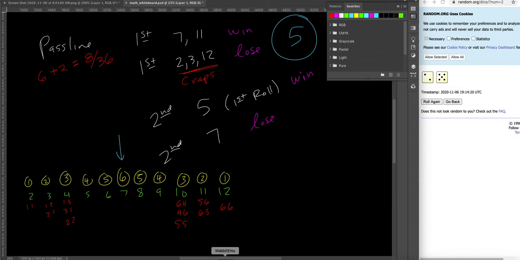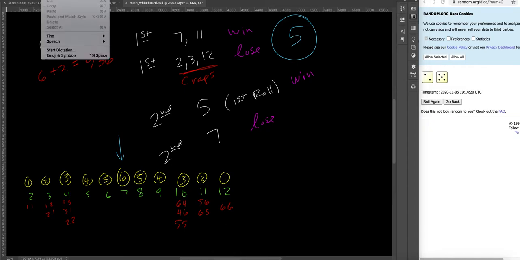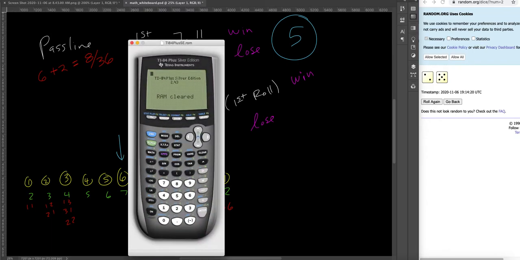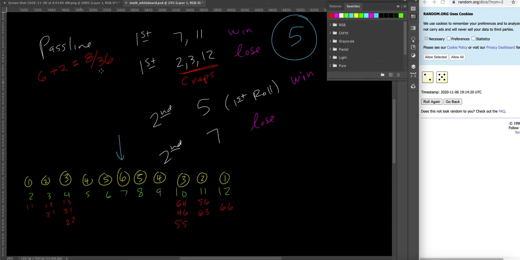Okay, so we can throw that into a calculator. And so that's like 22%. Okay, so it's still not very likely that you're going to win. It's less than 1 out of 4 that you're going to win. And if you end up losing, you lose all that money. So it's still not really in your favor, but I would argue that your first roll of this bet is more likely than any of your other rolls, okay, to win.